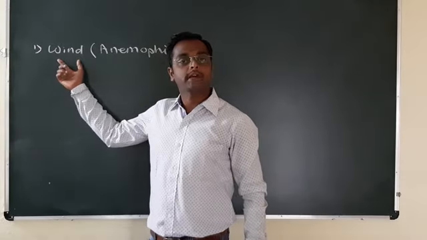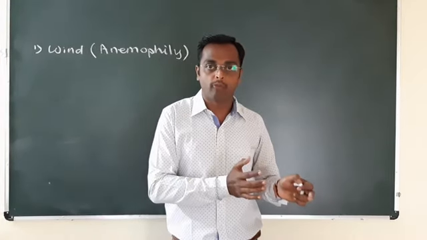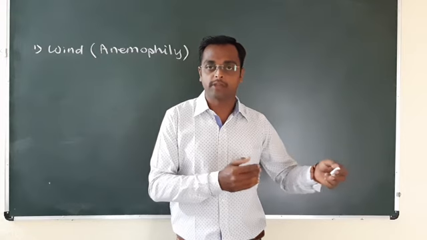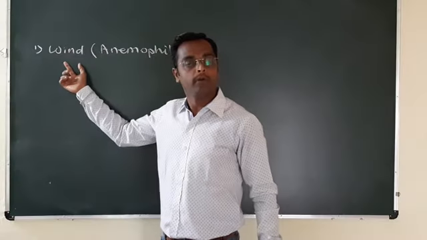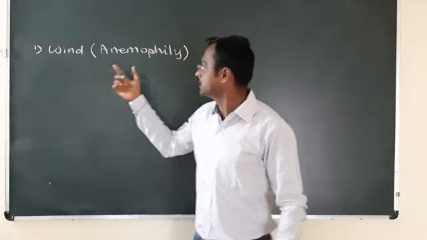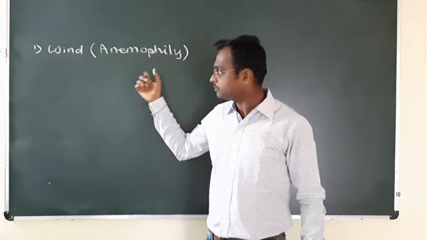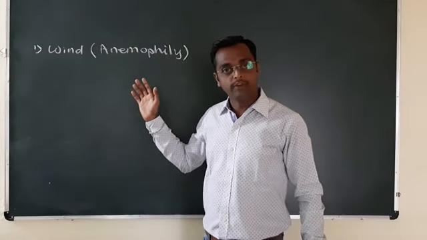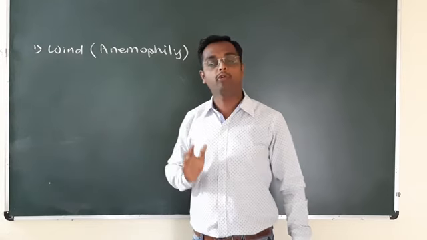The wind acts as a pollinating agent. Wind transfers the pollen grains from one place to another place, or from the anther to the stigma by the agency of wind, and such agency is called anemophily. Anemo means wind. And the plants which favor wind pollination are called anemophilous plants.